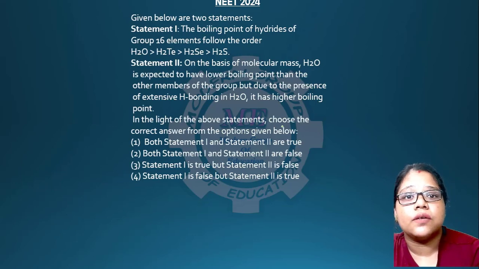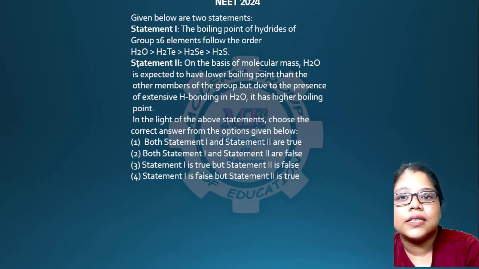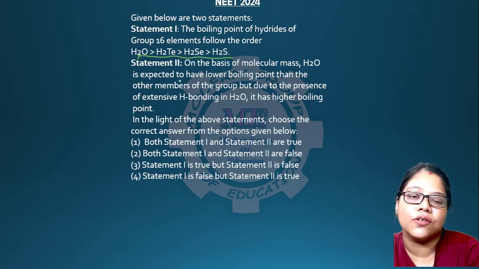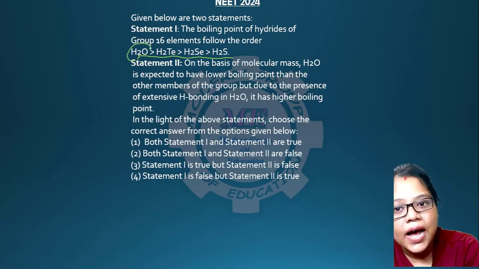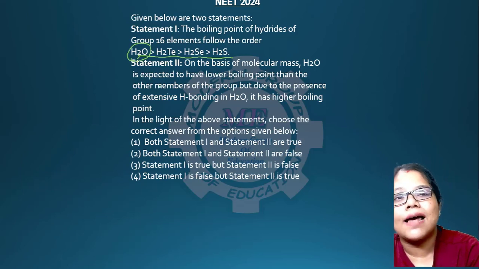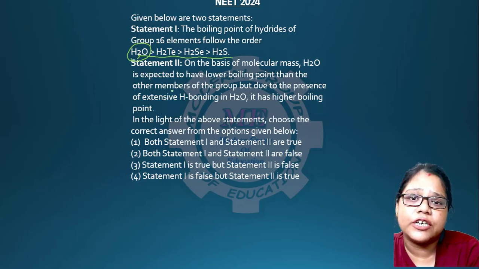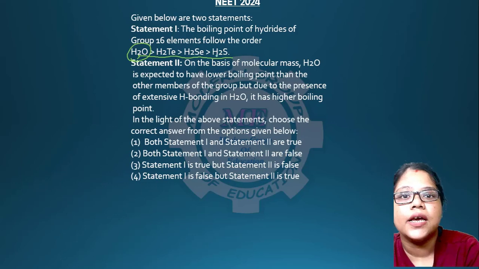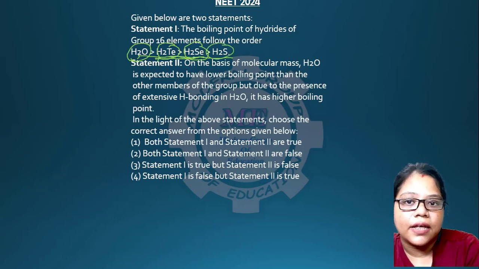There are 2 statements given here. The boiling points of hydrides of group 16 are given, and based on that, statement 2 is also given. This is a very important question, and I have taught you this in the class, and I have told you 100 times that this may come. H2O has a very high boiling point. We know as the mass increases, the boiling point increases, but H2O here has the highest boiling point due to hydrogen bonding. Then the trend follows the molecular mass trend, as tellurium is more in molecular mass than selenium and sulfur. That is why this trend is followed.